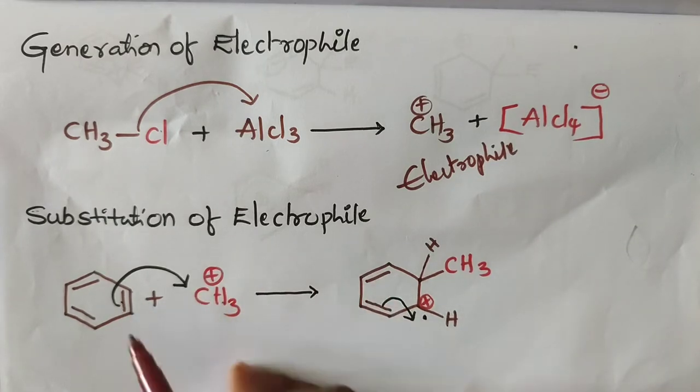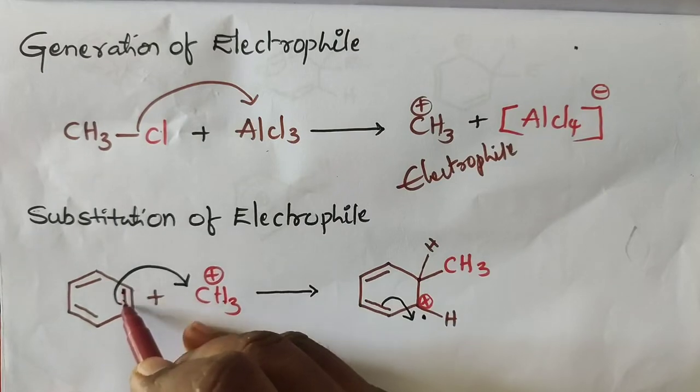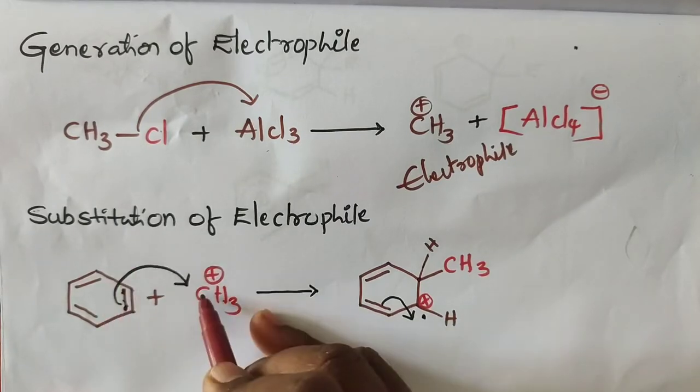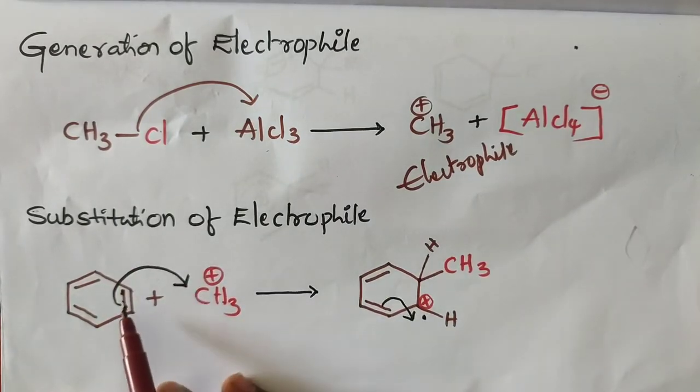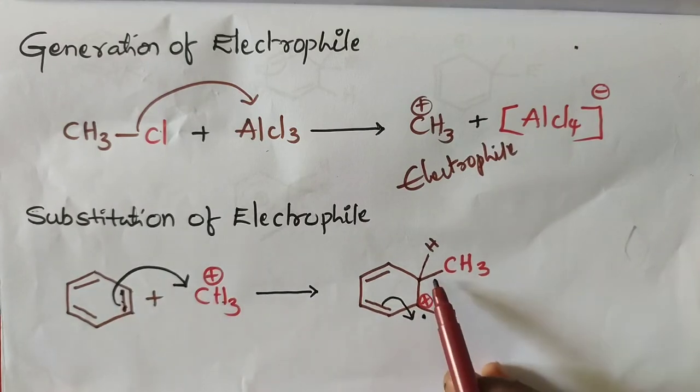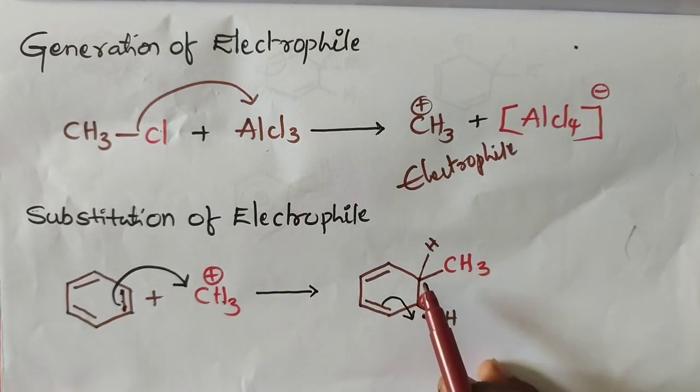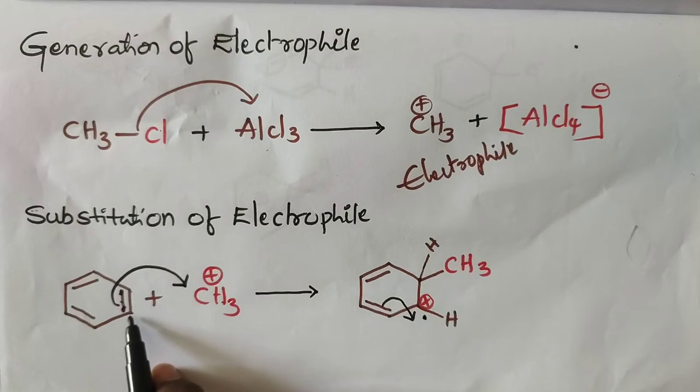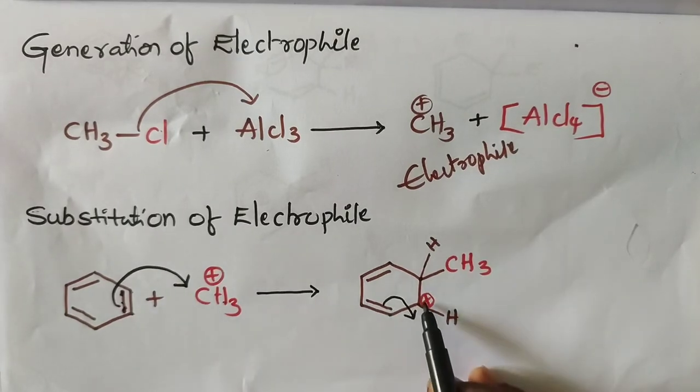This bond contains 2 electrons. These 2 electrons are going to be shifted onto this position. So methyl is bonded at this position. This bond is shifted from this carbon also, so we get a positive charge in this position.